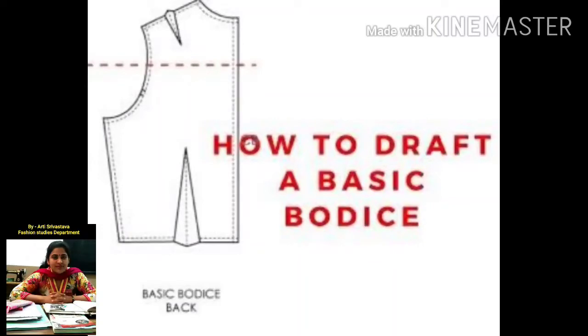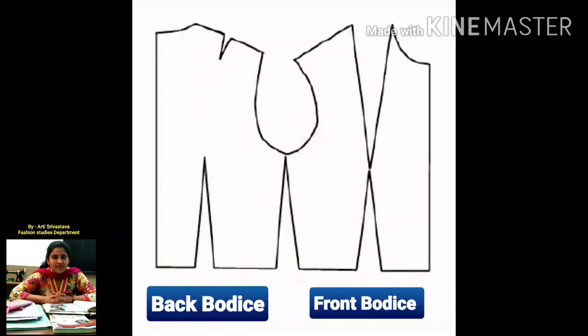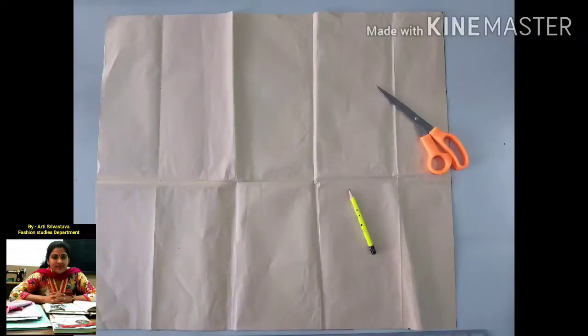Today I am going to tell you how to draft a basic bodice. After learning it, we will get a front bodice and a back bodice. For this, we need to follow the measurement chart given in the Fashion Studies book. So let's start. First of all, we need to take the length.